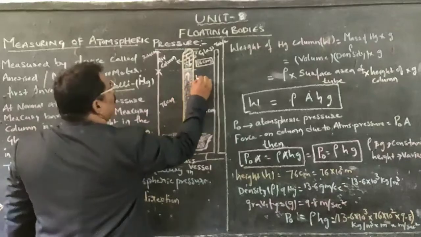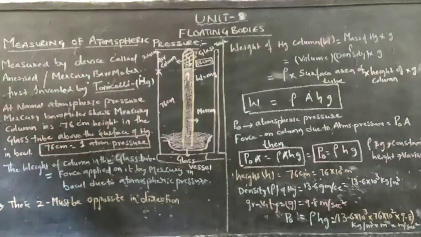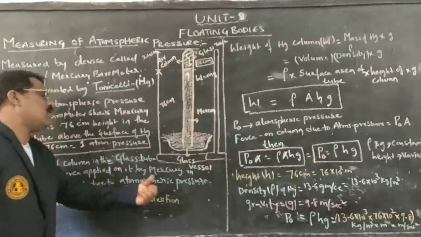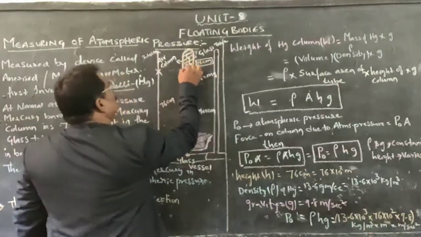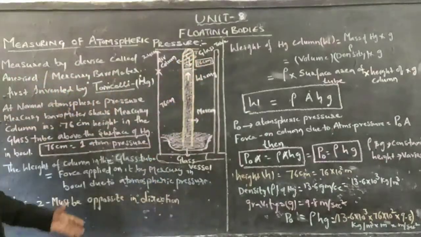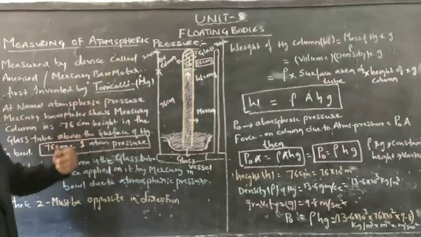Weight is W equal to mass into acceleration due to gravity. It is exactly equal to the force applied on it by the mercury. The mercury is exerting a certain force on the weight of the air column in the glass tube.